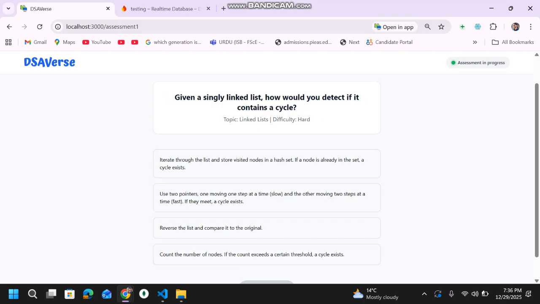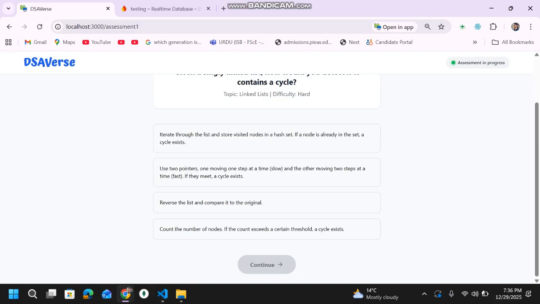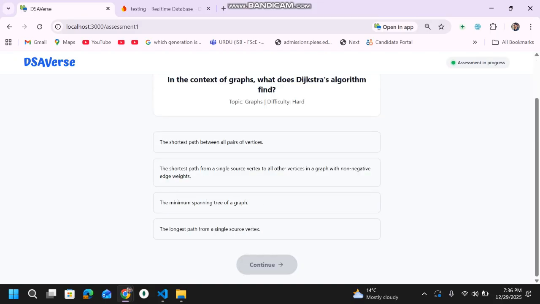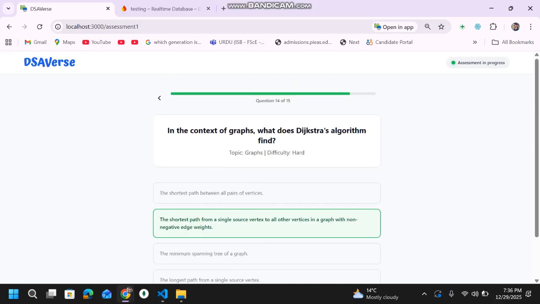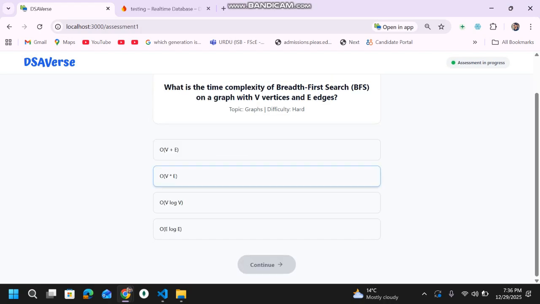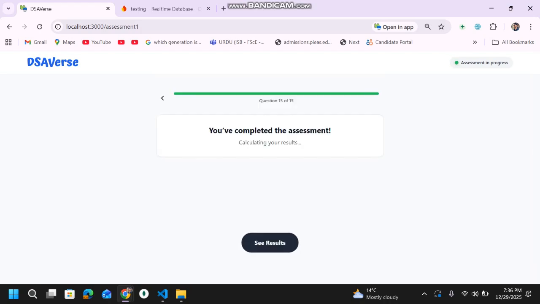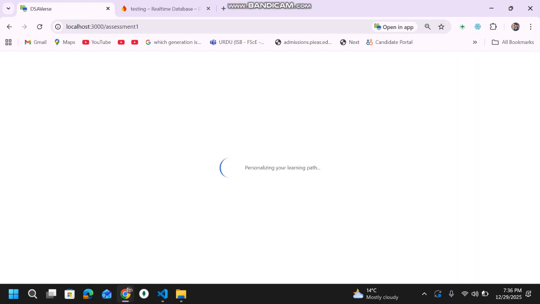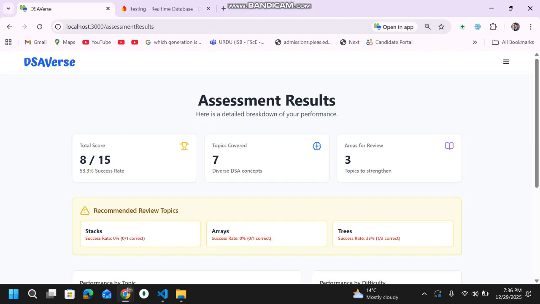These include, like you can see, hard questions are coming. I saw 13 out of, like, just one problem is left. Let me just quickly do this. Once you complete the assessment, your path will be personalized and you will see this. Look at this, this is the total score. You solved 8 correctly out of 15.